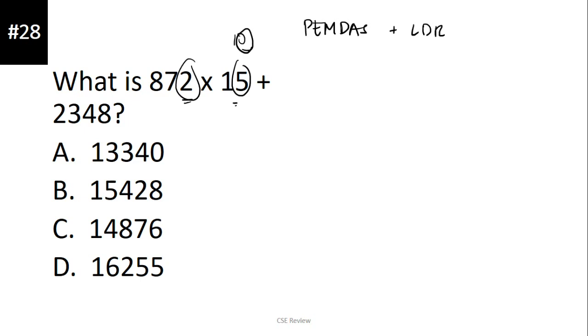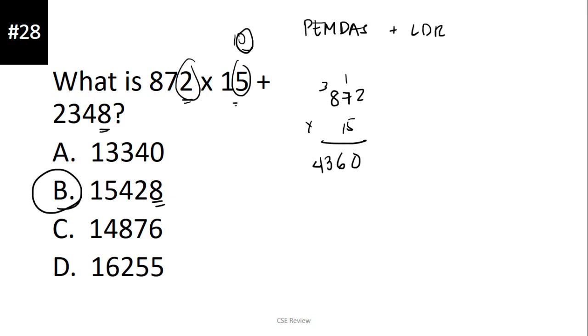Plus 2,348. Last digit is 8. So, 0 plus 8 is 8. So the last digit niya has to be 8. The answer is letter B. Okay? If you want to solve it long cut to check, we can do that. That is 872 times 15.